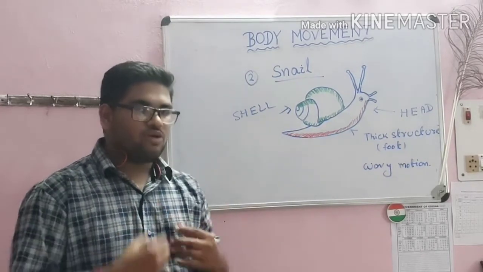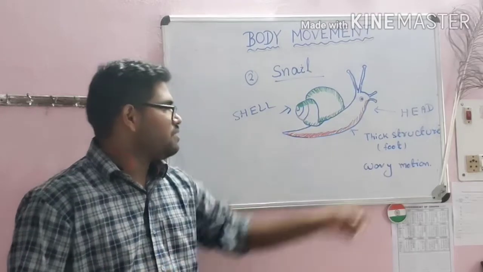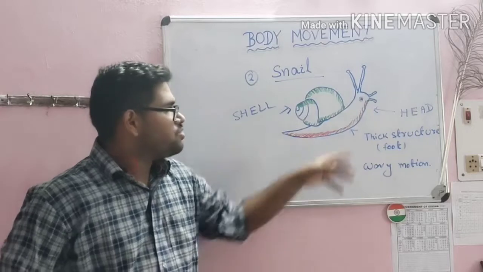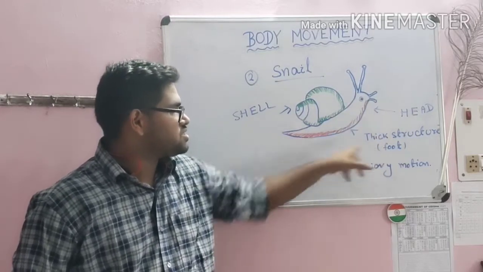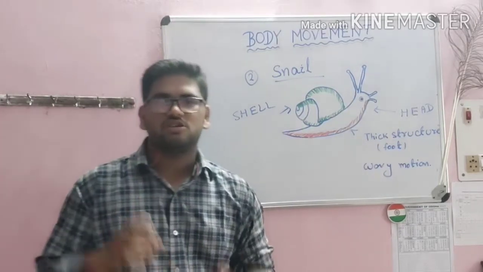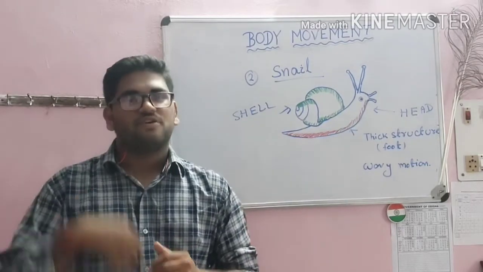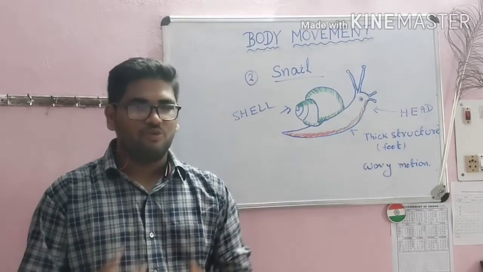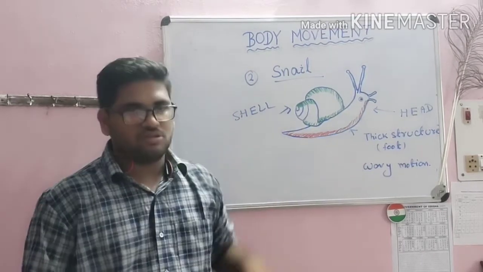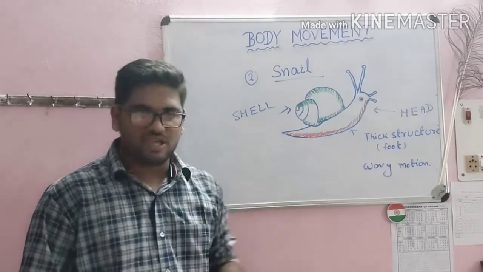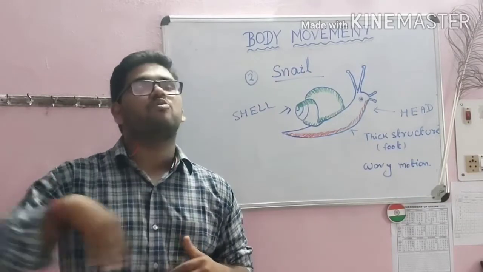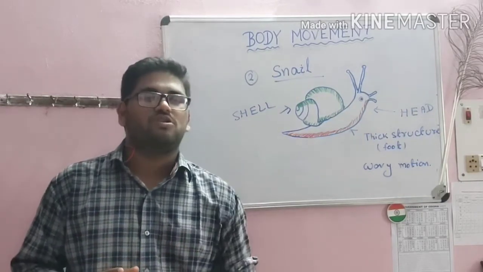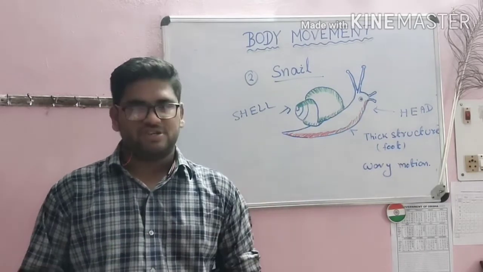When the snail opens its head and a thick structure from the shell, you can see that this is the head and this is the thick structure. This thick structure will act as the foot of the snail, and it helps the snail in its movement. The thick structure of the snail has a wave-like movement. It has a wavy motion. So it moves from one place to another place very slowly.